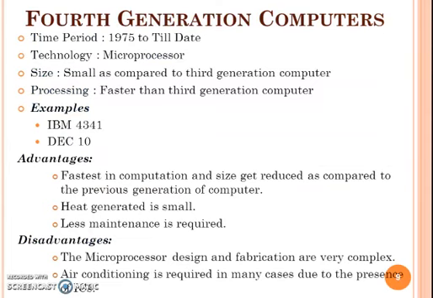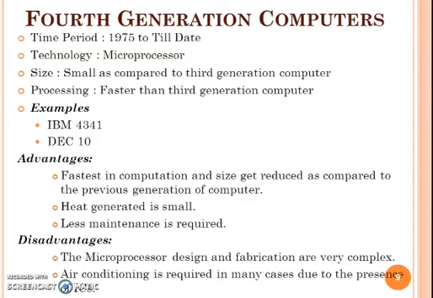Next, fourth generation computers. Time period 75 till date. Technology microprocessor based. Size smaller than the previous generation computers. Processing faster than the third generation computers. Examples IBM 4341 and DEC 10. Advantage is faster than the third generation and size gets reduced.